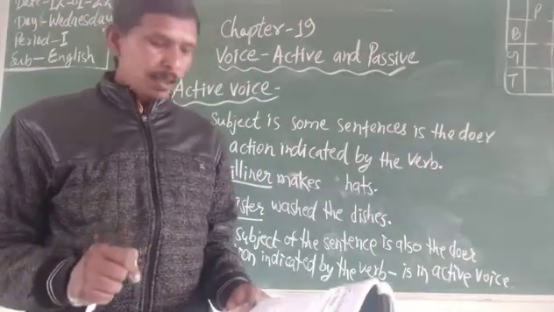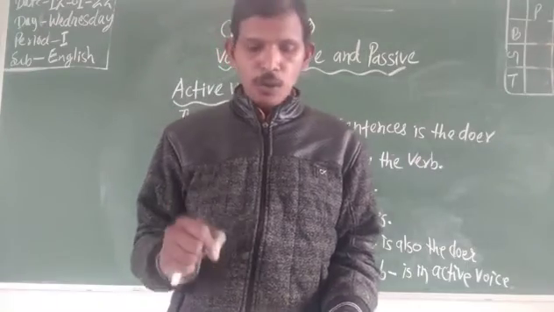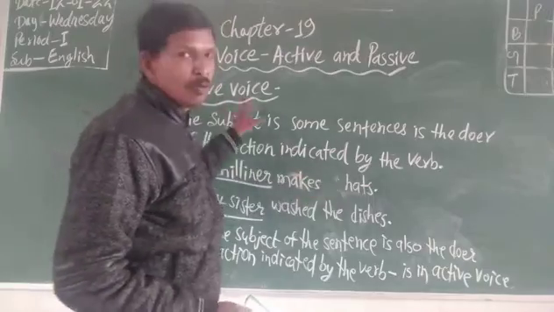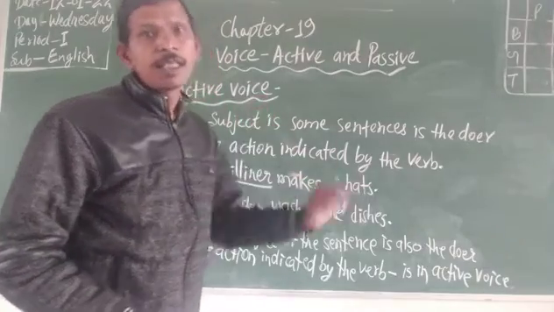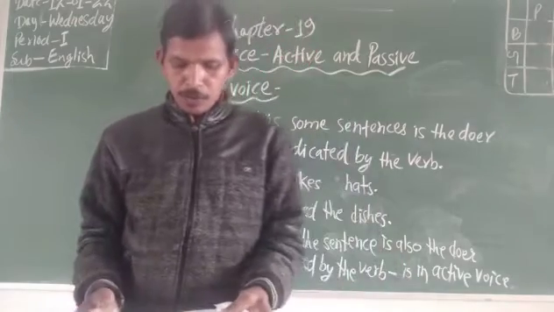So when in any sentence the subject is the doer, that is called active voice.